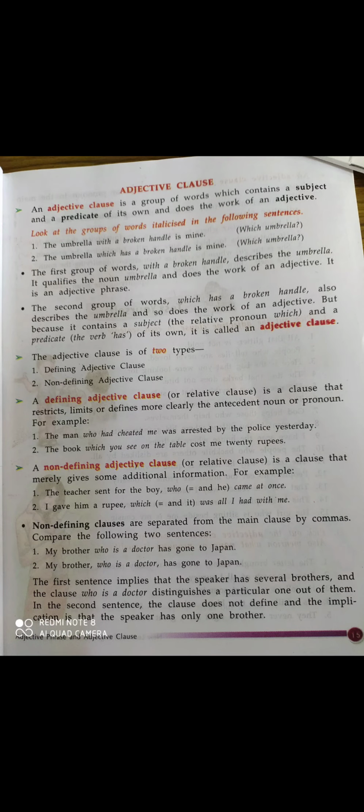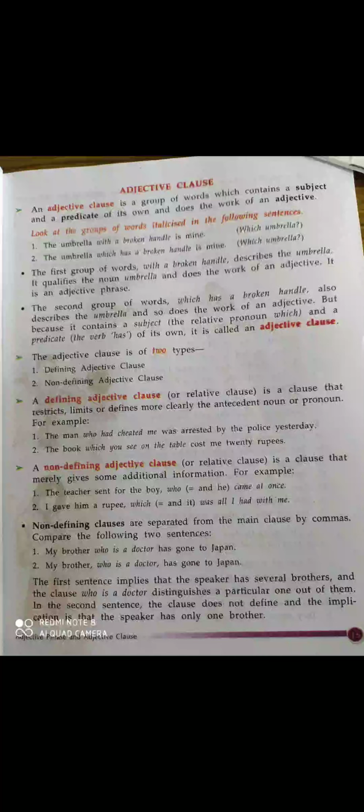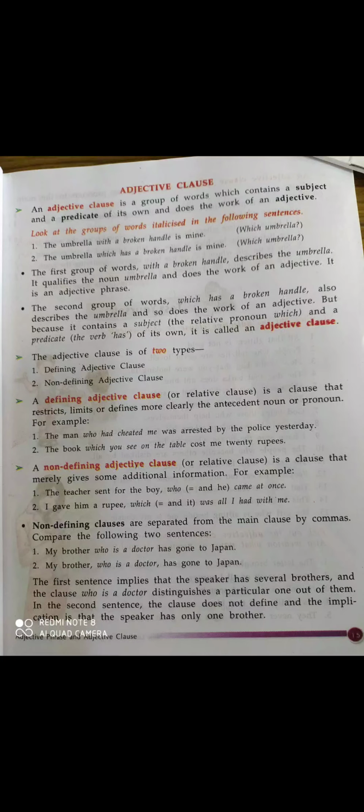Okay, now let's see, the adjective clause is of two types. First one, defining adjective clause and non-defining adjective clause. It is so easy. Defining adjective clause defines more clearly the noun or pronoun. Okay, defining adjective clause, it defines more clearly the noun and pronoun. Okay, and non-defining adjective clause, it merely gives some additional information about noun and pronoun.